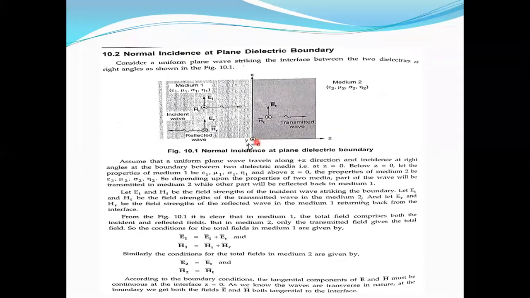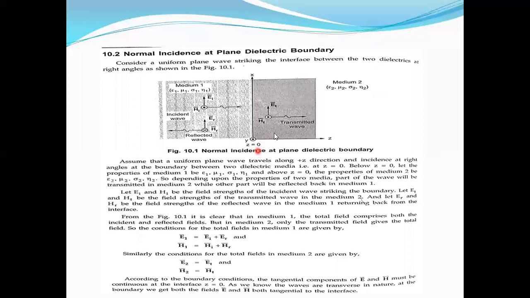Whenever these three are mutually perpendicular to each other, only then does an electromagnetic wave exist in the dielectric. So the electric field is distributed along the x direction, the magnetic field is distributed along the y direction, and the wave is propagating along the z direction. Now I am not showing the magnetic field here, just representing that there is an electric field as well as a magnetic field. That magnetic field I am representing as a dot with a circle.